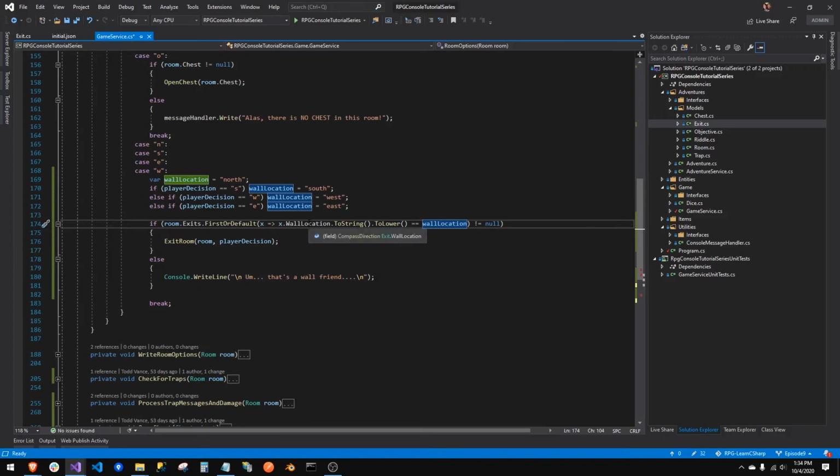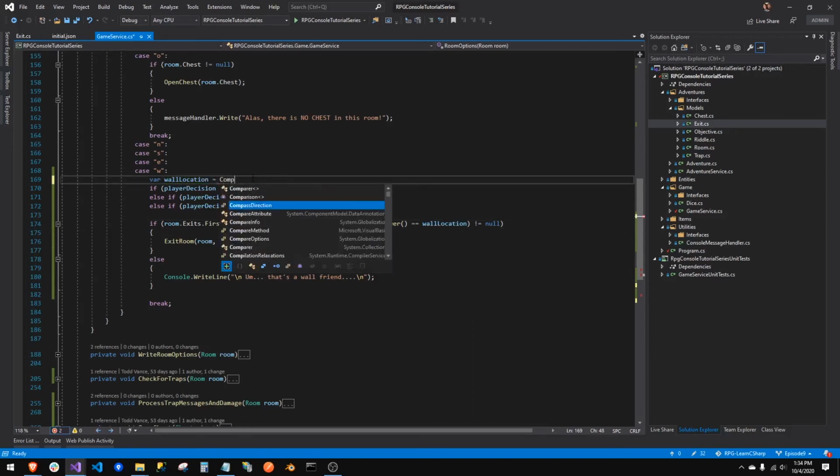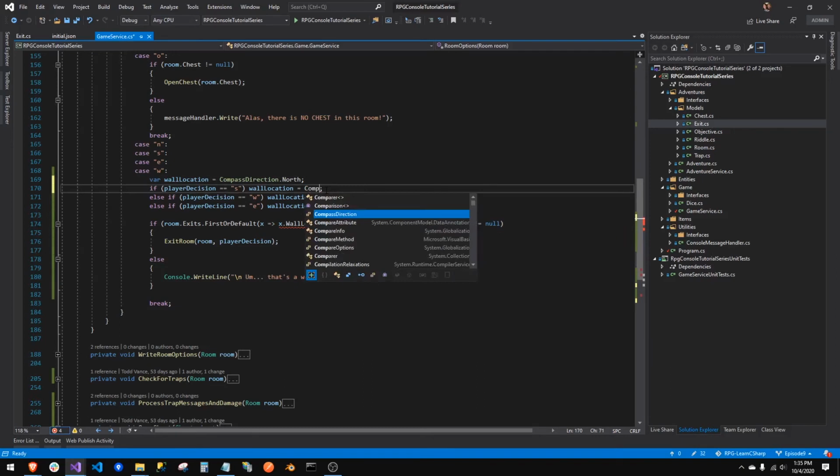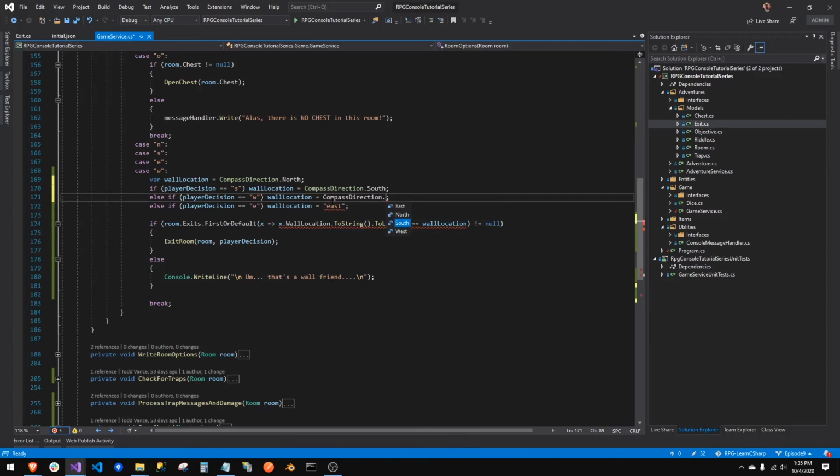Wall location is a compass direction. You can see it right there. Why make it a string and then have to convert it? So this right here shouldn't have been north. This right here should have been CompassDirection.North. Duh. And then here, I can easily just say CompassDirection.South. You follow? Right, and then now I don't have to do any of this garbage because it is what it is. It's an actual wall location. It's a compass direction, which is what wall location is.